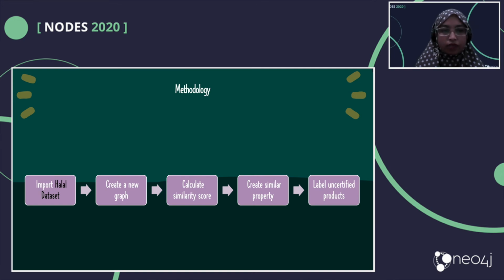Okay, so this is the methodology of our solution. First, we import the halal dataset from our website. This is a public dataset, it's free, so please use that. We also create a new graph, and then we calculate the similarity score. Then we add a new similar property, and after that we label uncertified products using the new property. So it's like this.